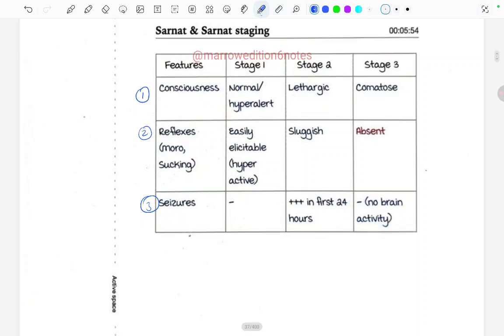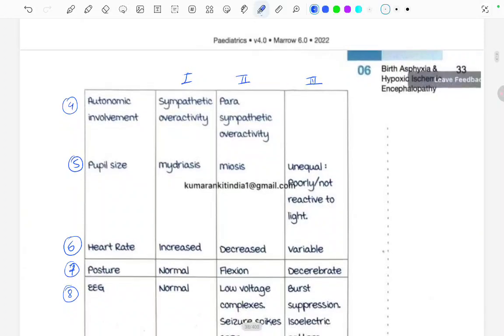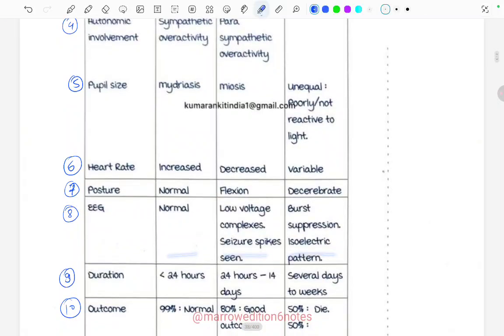Okay. Moving ahead to the fourth point, autonomic involvement. In the first stage, there is sympathetic overactivity. In the second one, there is parasympathetic overactivity. Okay, coming to the pupil size, in the first stage there will be mydriasis, in the second miosis, and then the third one unequal, that is poorly or not reactive to light. Coming to the heart rate, in the first one heart rate will be increased, second stage decreased, third stage variable. Posture, there will be normal posture in the first stage, flexion in the second stage, decerebrate posture in the third stage.